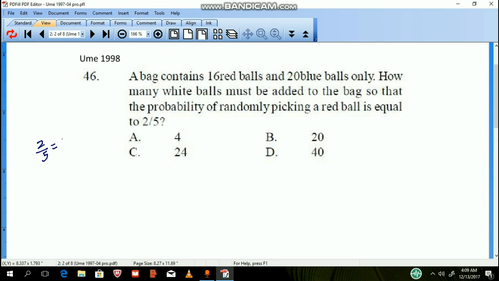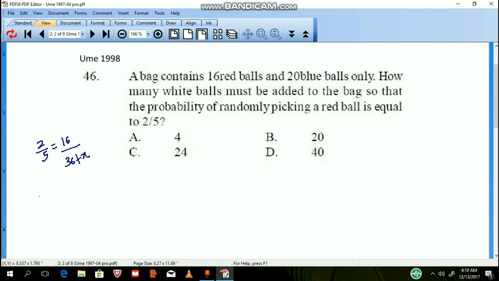Probability of picking a red ball is going to be 16 over the addition of 16 and 20, which is going to be 36, then plus the number of white balls that are there, because the question is how many white balls must be added to the bag so that the probability of picking that, so plus the number of white balls, let's call that x. From there we should be able to solve the equation.